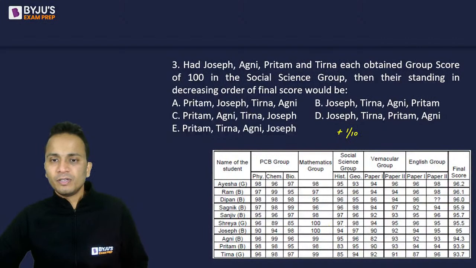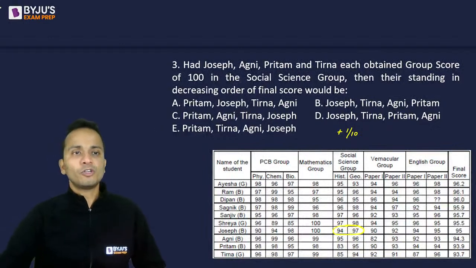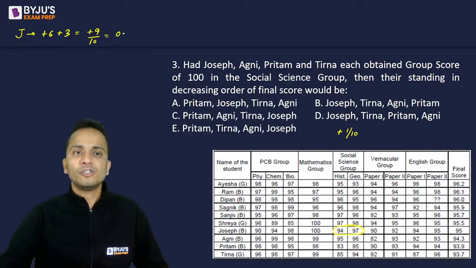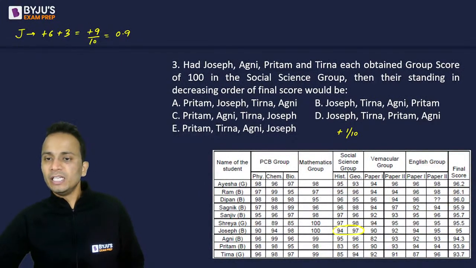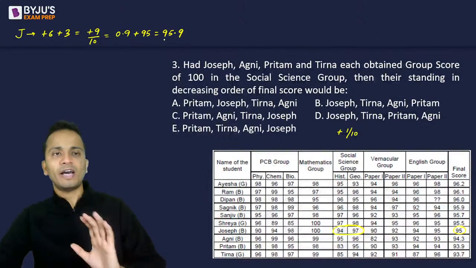Now let's take the first student, Joseph. Joseph has scored 94 and 97. So for Joseph, how many marks will increase in history? +6, and geography it will become +3, right? So that means an overall increase of 9. The effect on final score will be 9 by 10, that is 0.9. So Joseph's final score will increase by 0.9. Now what is Joseph's initial score? 95. So 95 plus 0.9 will be 95.9. So this will be Joseph's new final score.